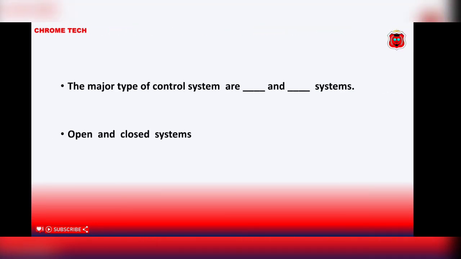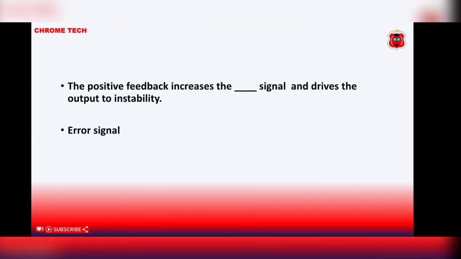The major types of control system are open and closed systems. The positive feedback increases the dash signal and drives the output to instability. Error signal.